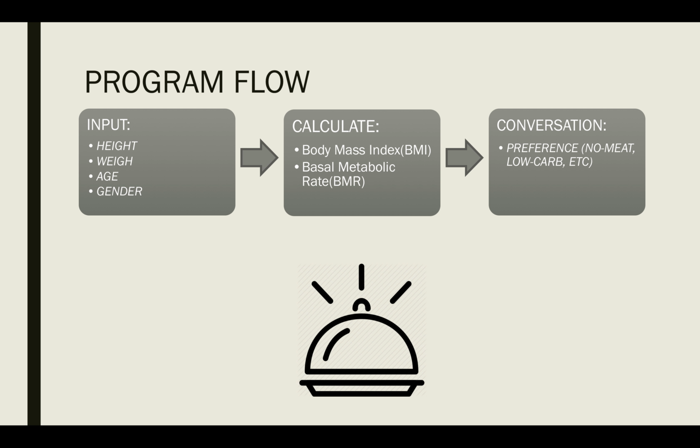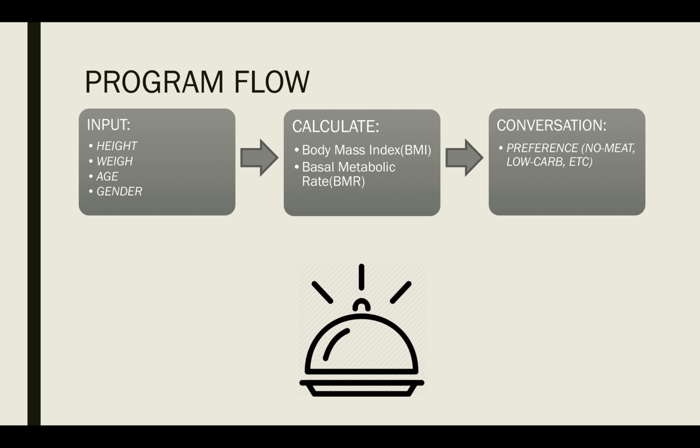The reason for this calculation is that we don't want to give an overweight person a meal preference that has too many calories in it. So, not giving a burger to overweight people.